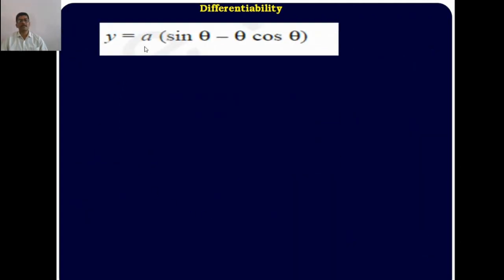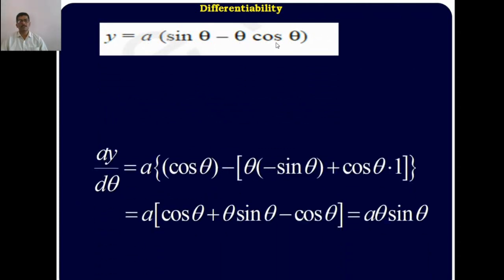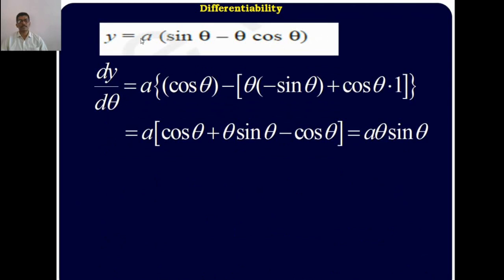Similarly, given that y is equal to a into sin theta minus theta into cos theta, here also differentiating y with respect to theta, a is a constant too. The derivative of the difference is equal to the difference of the derivatives.